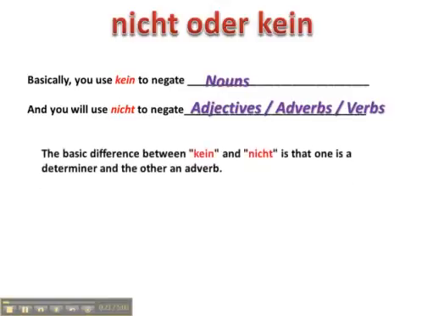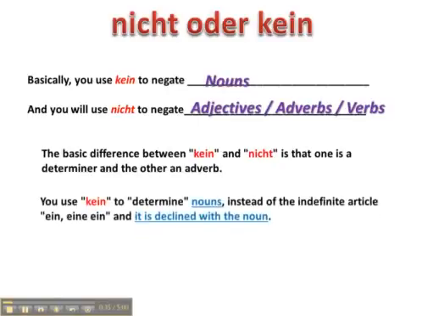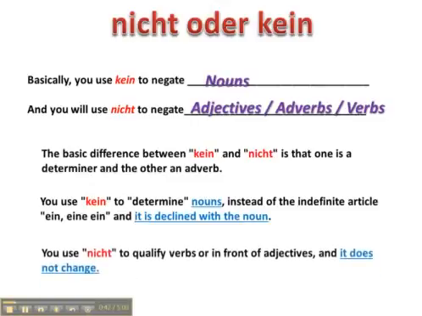The basic difference between kein and nicht is that one is a determiner and the other can be classified as an adverb. You use kein to determine or modify nouns instead of the indefinite article ein, eine, or ein, and it is declined with the noun. You use nicht to qualify verbs or in front of adjectives, and it does not change.